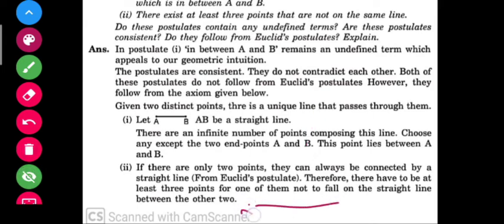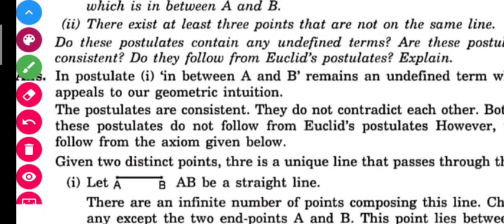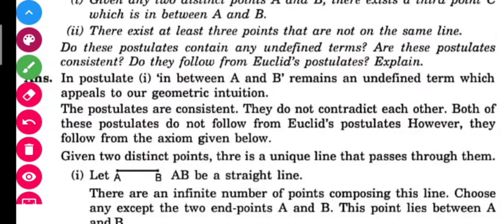Now the question is asking whether these postulates contain any undefined terms. You have to answer this, and whether these postulates are consistent. I told you about consistent system of axioms. So you have to also tell whether these postulates are consistent or not, and whether they follow from Euclid's postulates or not.